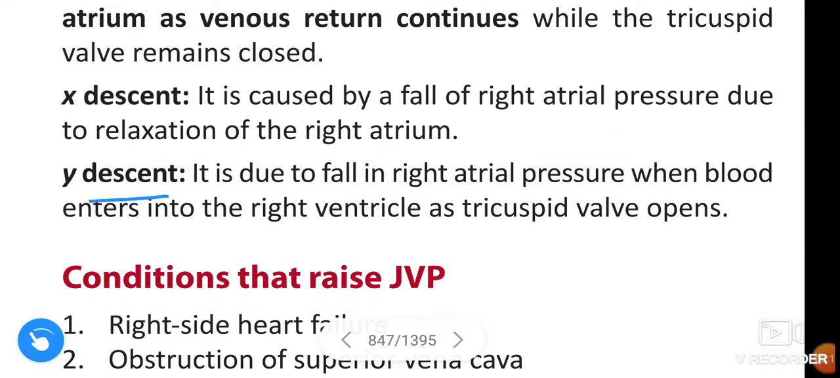Next, Y descent. It is due to the fall of right atrial pressure when blood enters the right ventricle as the tricuspid valve opens. Okay, coming to the figure.